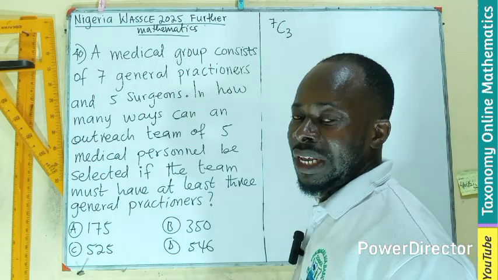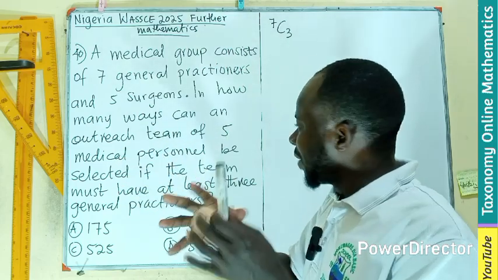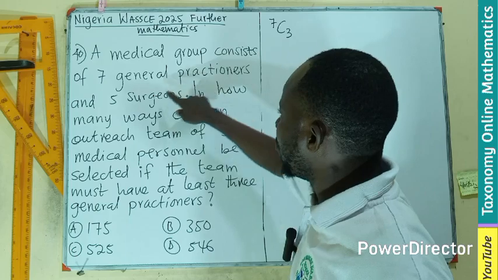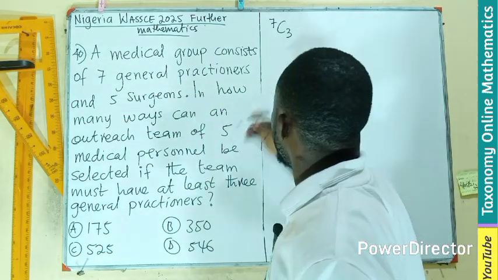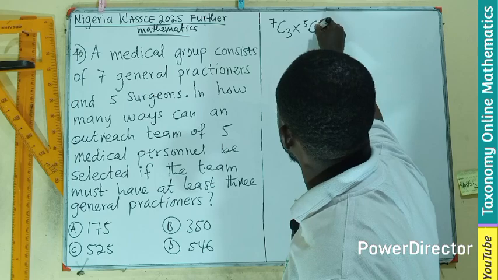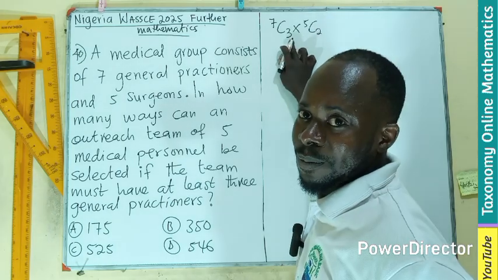That is the first option if I'm to pick that. Then the next group that will make it complete 5 will be 2, but that 2 I'll be picking from the surgeons, from 5. So we multiply by 5 combination 2, in order to make a combination of 5.